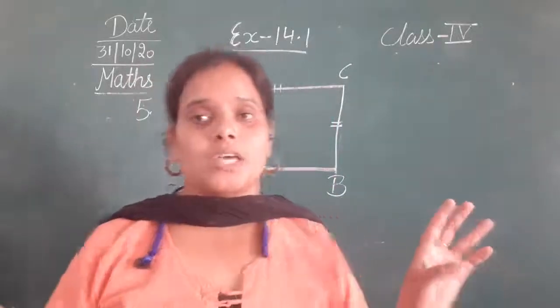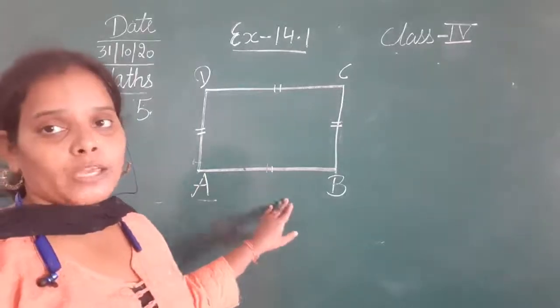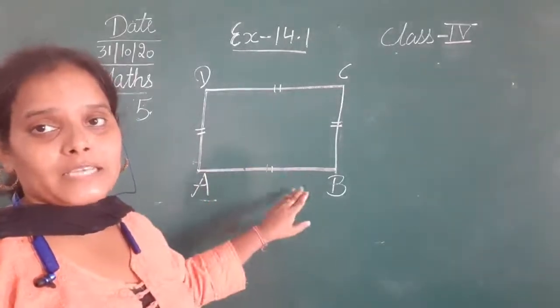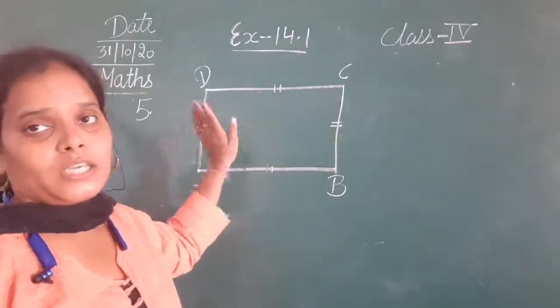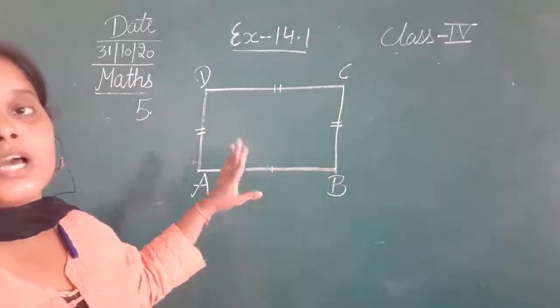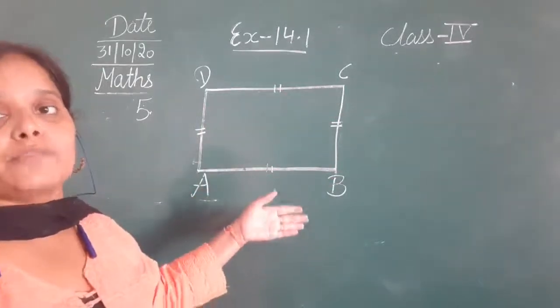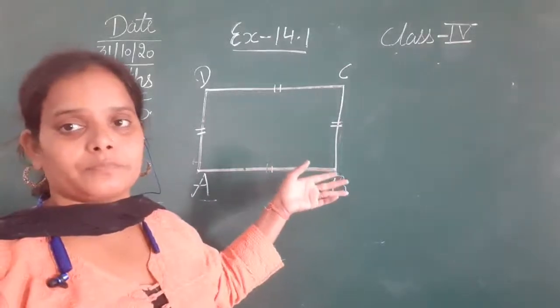Equal. So here they are telling us that ABCD is a quadrilateral. Okay, इसकी दोनों opposite sides, that is AB is equal to DC and BC is equal to AD. So what other name can you give to this quadrilateral? You can name it as a rectangle as well.